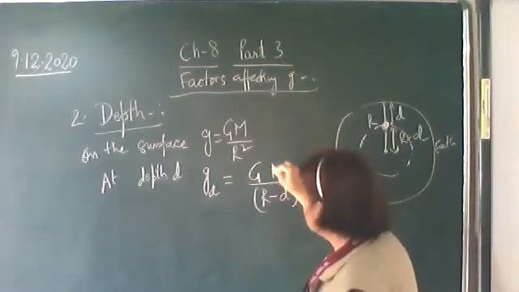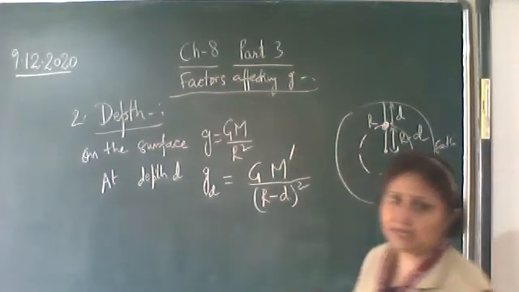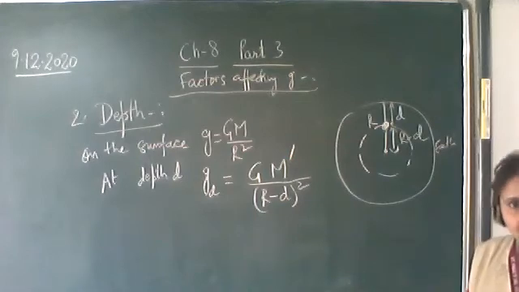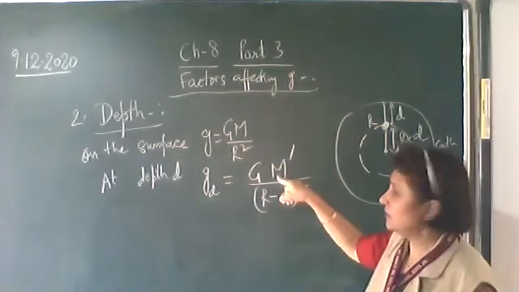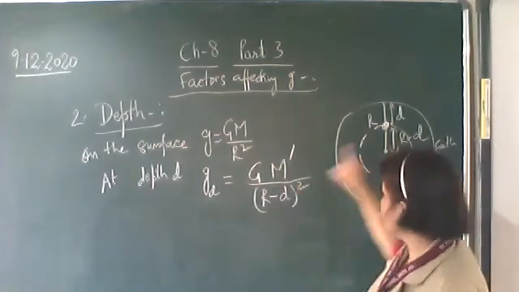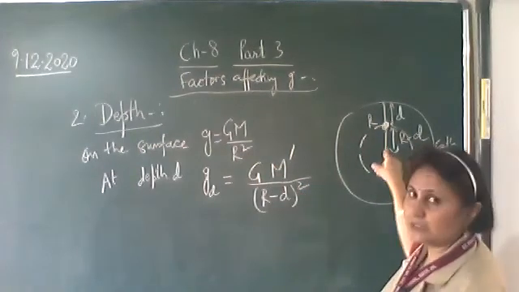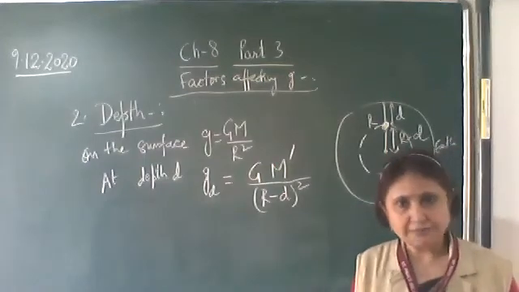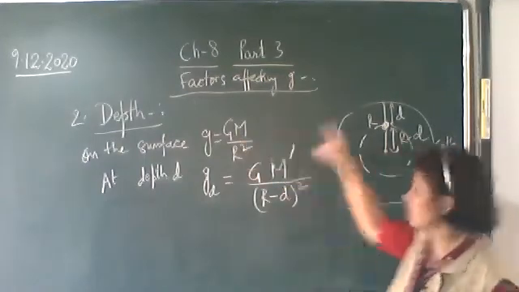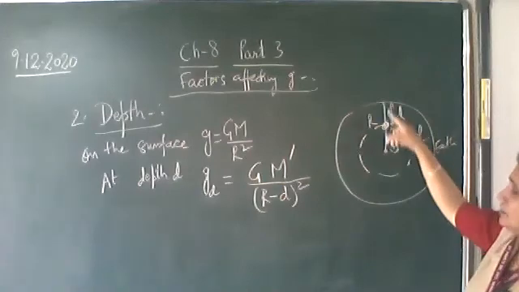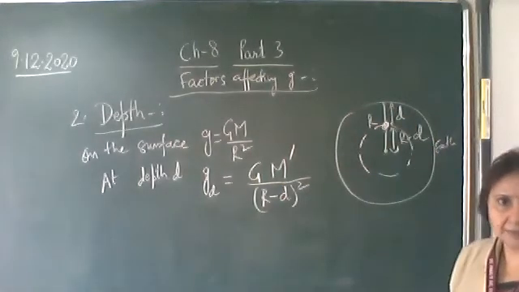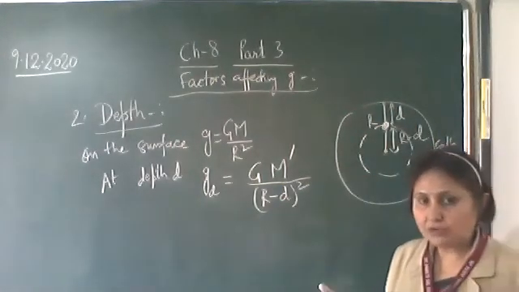Let us write this mass as M dash. Now when you compare it, here the mass of the earth is M dash, that is the mass of the earth enclosed in the sphere of radius R minus d. Here M is the total mass of the earth that is enclosed in the radius capital R. So you cannot compare it.